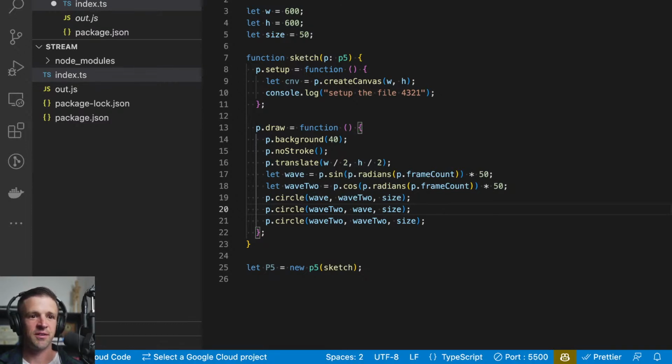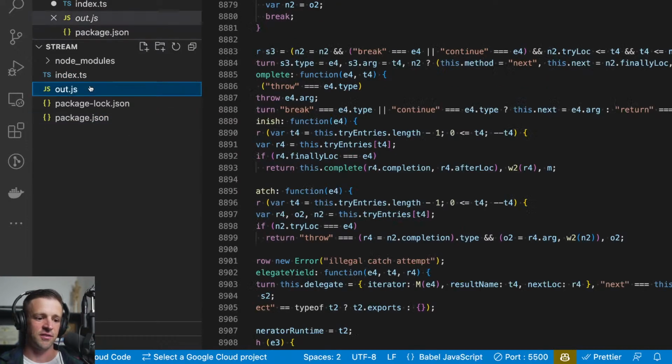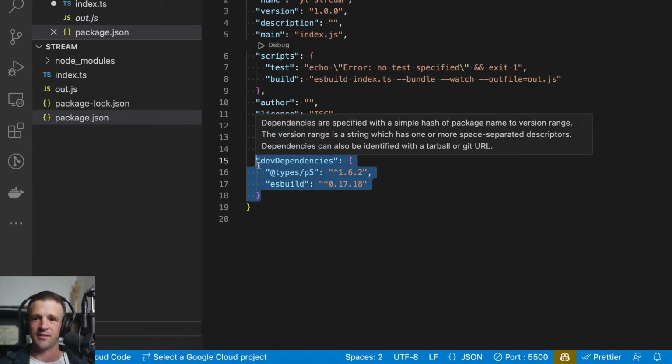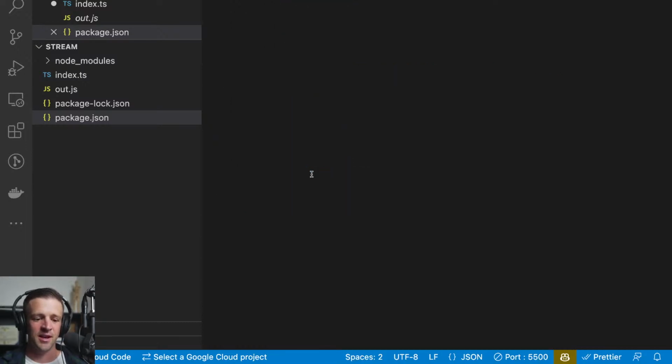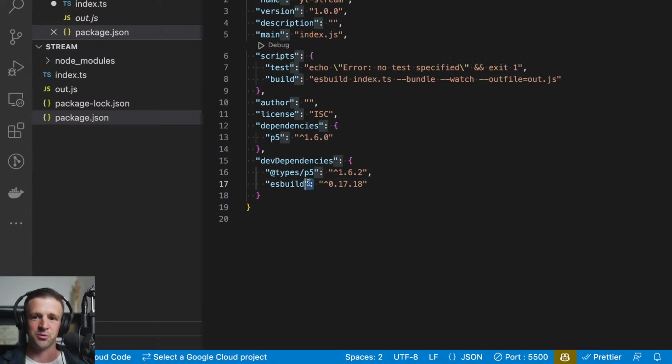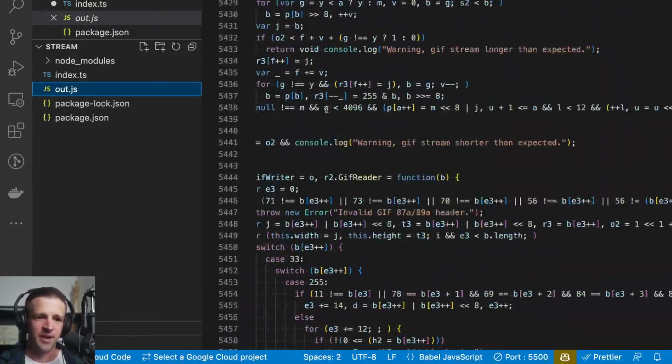Omkar says you missed my question. So let me come up here. What are the helpers then? So dependency will be added into the final code, and dev dependencies will only be in VS Code for our help and won't be added in the final code. Oh yes, that is exactly correct. When we bundle our files, anything in dependencies is getting bundled into this out.js file. Anything in dev dependencies is not getting bundled. This is just basically getting thrown out. Because the browser doesn't care about types, it doesn't care about our build tool, our bundler, right? It just cares about the raw JavaScript that's being run, which is this gobbledygook in the out.js file. So I think that answers your question.